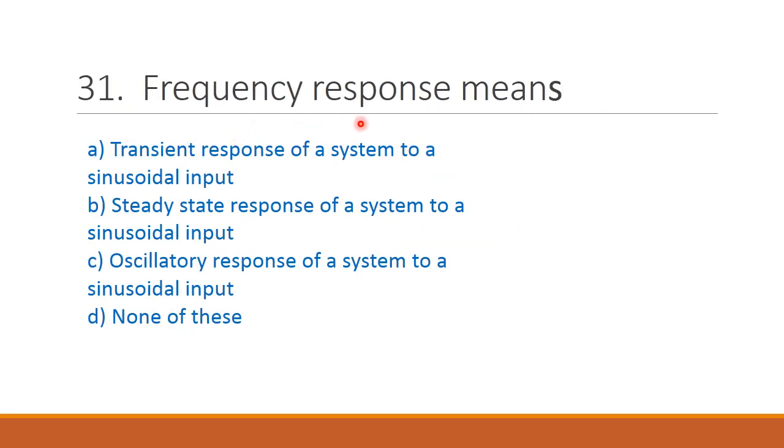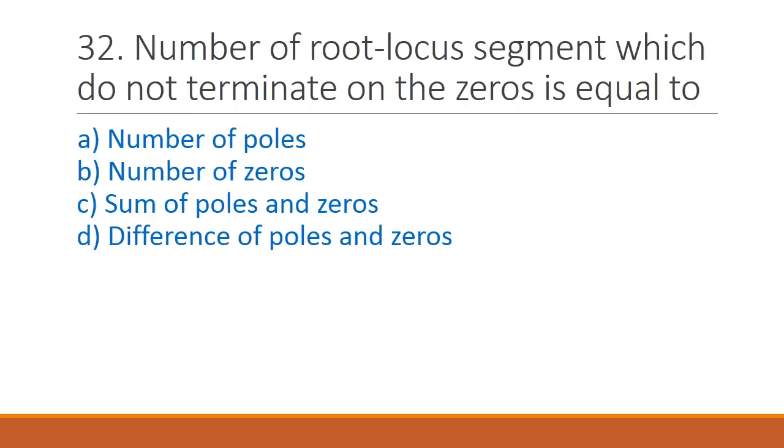Next question, frequency response means option A transient response of a system to a sinusoidal input, option B steady state response of a system to a sinusoidal input, option C oscillatory response of a system to a sinusoidal input, and option D none of these. The correct answer is option B, steady state response of a system to a sinusoidal input.